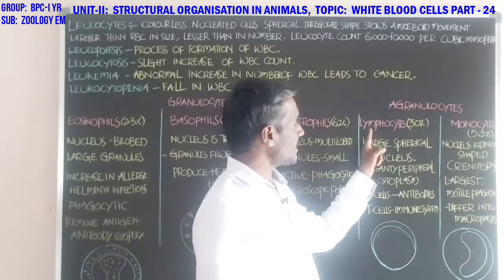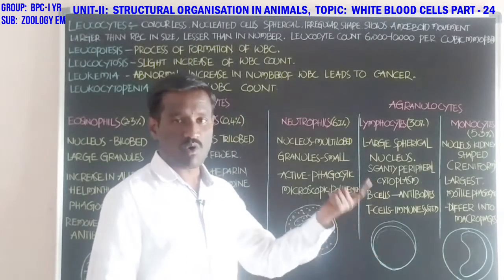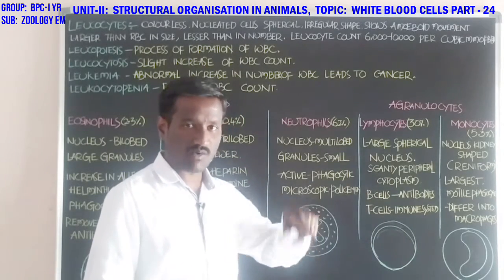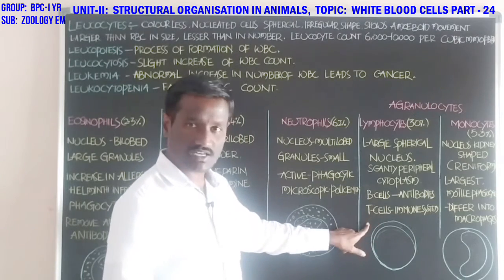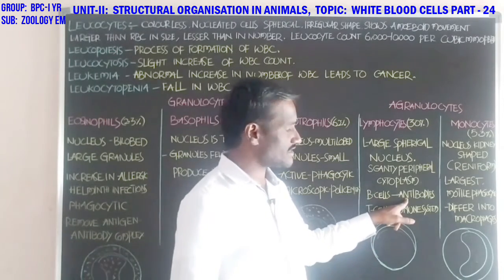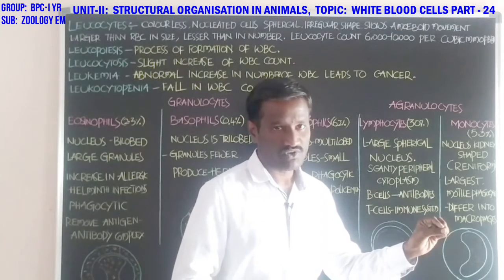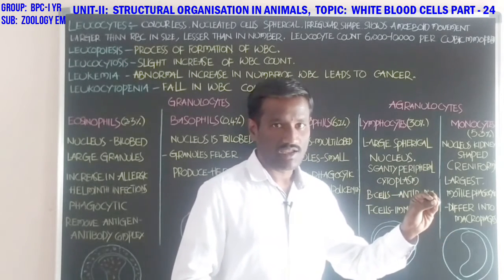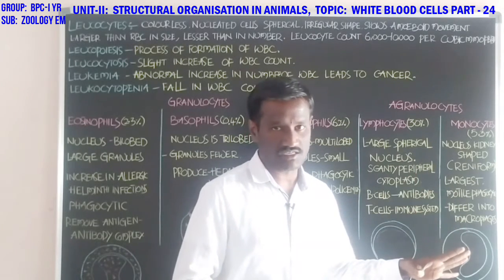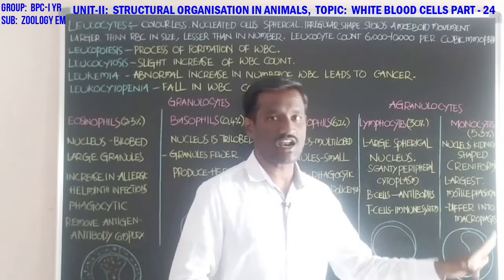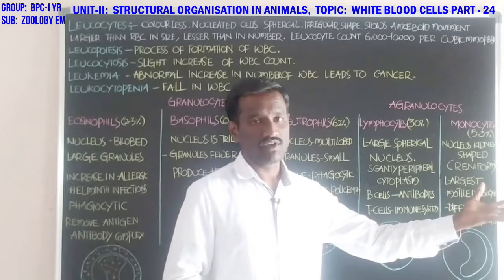Next, students, lymphocytes are of 2 types: one is B lymphocytes, another one is T lymphocytes, that is B cells and T cells. B lymphocytes produce antibodies, which act against the antigens and destroy the antigens of the microorganisms.